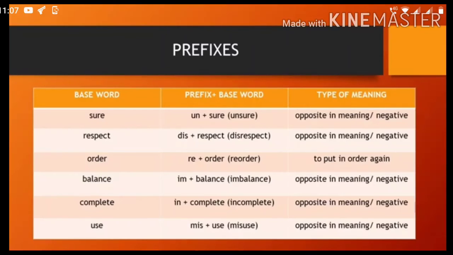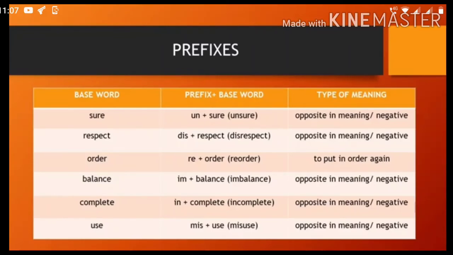Here the table is given with base word, prefix plus base word, and type of meaning. Now first word is sure. Un is the prefix plus sure, it gives you unsure, which is opposite meaning also, and a negative form also. Now respect. For respect we add dis. Dis plus respect gives you disrespect, which is opposite in meaning also and negative form also.